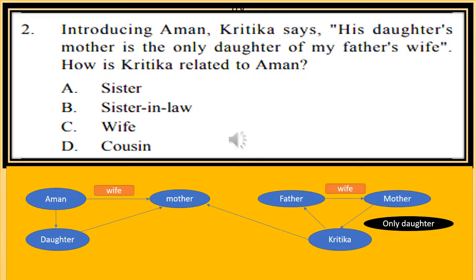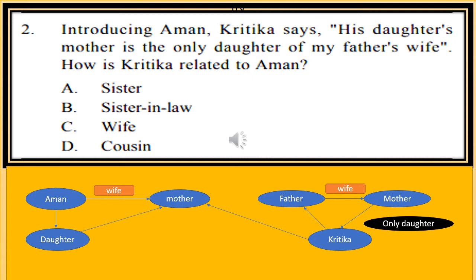Introducing Aman, Kritika says his daughter's mother is the only daughter of my father's wife. How is Kritika related to Aman? Now, for this type of question, you have to read the question twice or thrice to understand the relationship. Now, there are two relationships in this figure. His daughter's mother means Aman's daughter's mother.